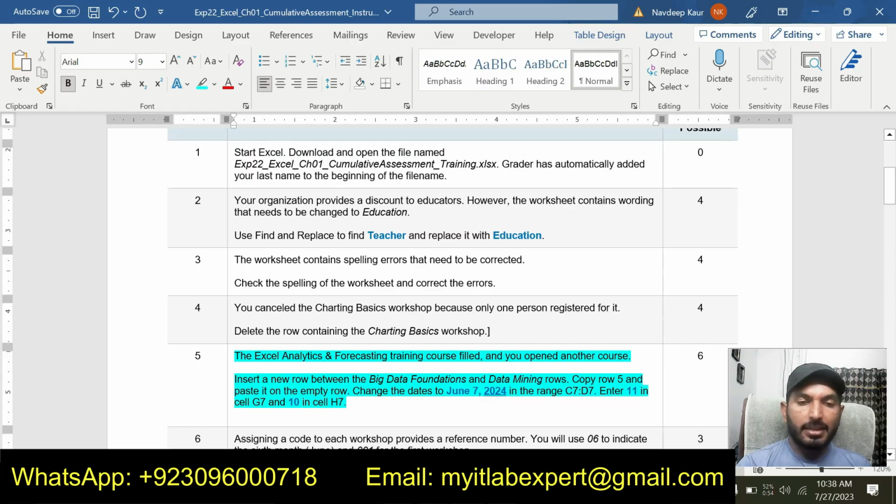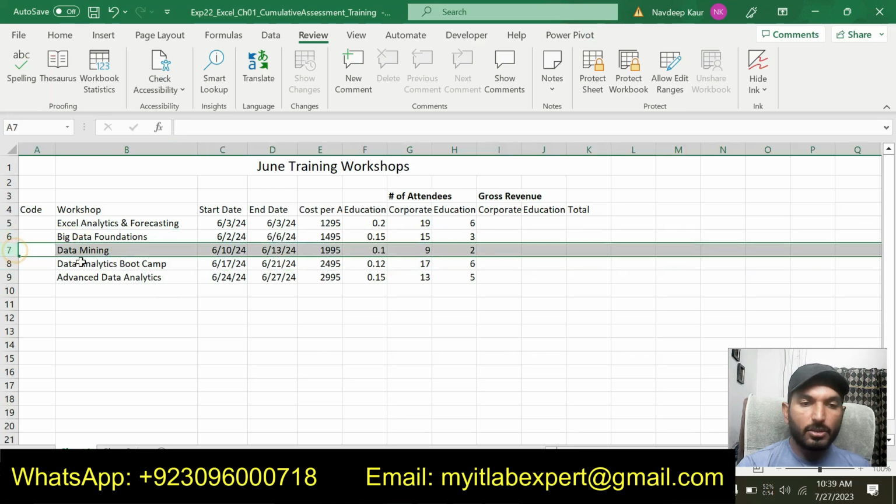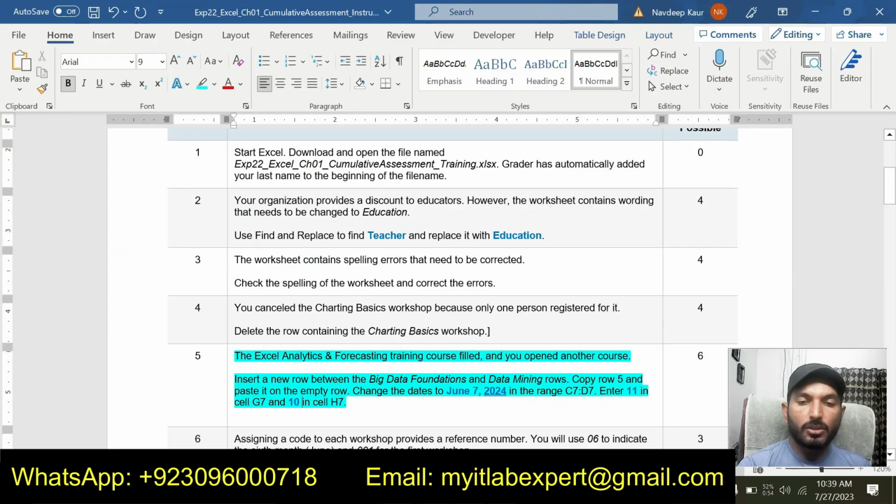The Excel Analytics and Forecasting training course filled and you opened another course. Insert a new row between the Big Data Foundation and Data Mining rows. So this is the Big Data Foundation row and this is the Data Mining row, and we are supposed to insert a row between these two. Copy the row 5 and paste it on the empty row.